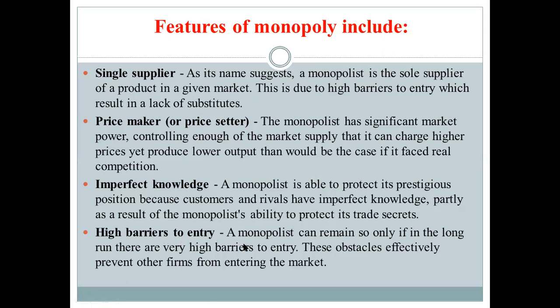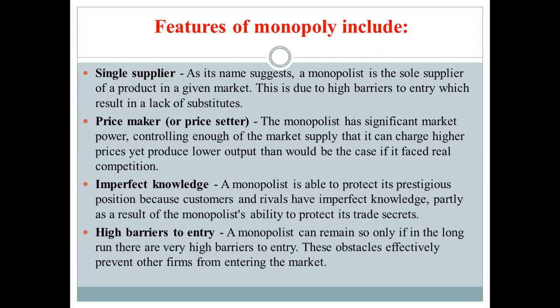For example, how can it make a barrier to entry for other competitors? Let's say you have one firm which is very big and very large, right? And it spends money consistently on advertisement and on building a brand image, but another firm is very small.